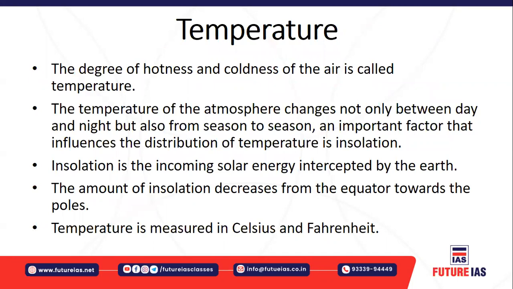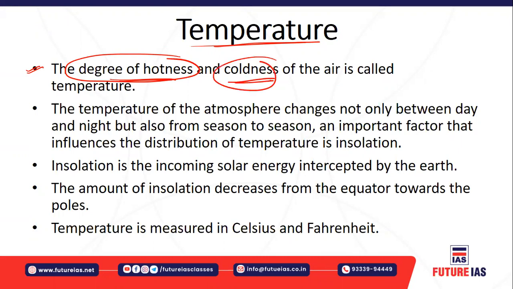All right, let's understand temperature. Temperature is the degree of hotness, how hot it is. The degree of hotness is measured in the form of temperature. The degree of coolness, how cold it is, is also measured in the form of temperature. So we measure the temperature of a particular substance in degrees Celsius or Fahrenheit or whatever it may be.